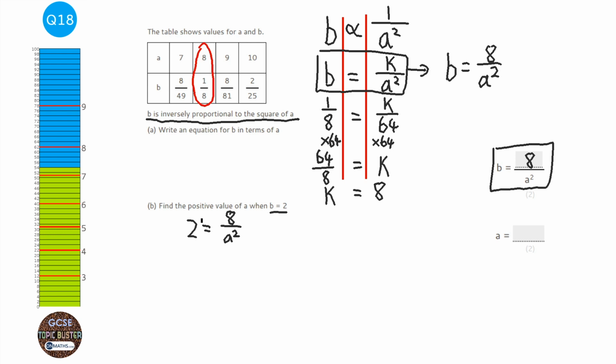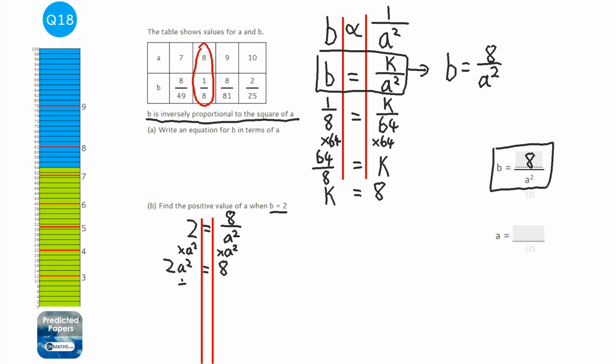Get my lines down. Okay, so the first thing I'm going to do is times both sides by a squared. The best thing to do is get rid of any brackets or fractions, and since over means divide by a squared, and times by a squared, it would be 2a squared equals 8. Then I'm going to divide by 2 both sides, so I get the a squared on its own, so it's a squared equals 8 divided by 2 is 4.